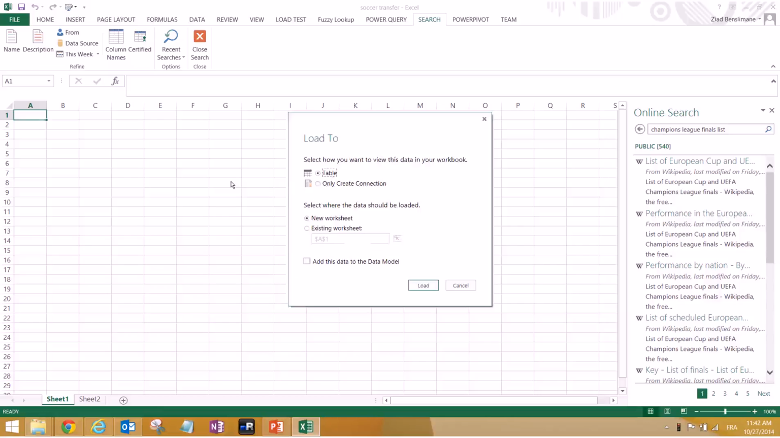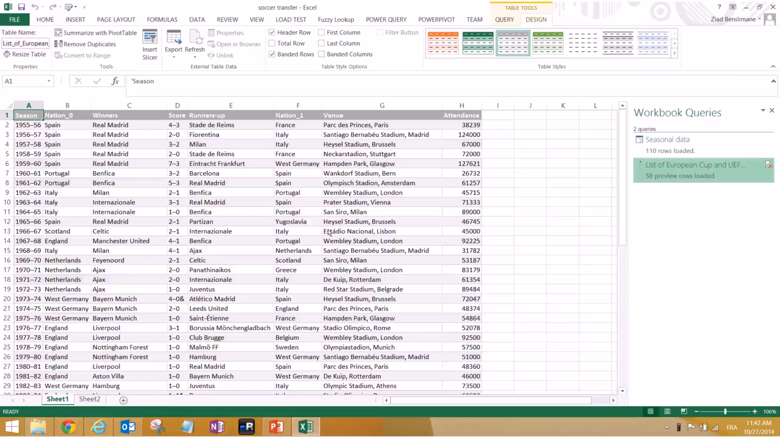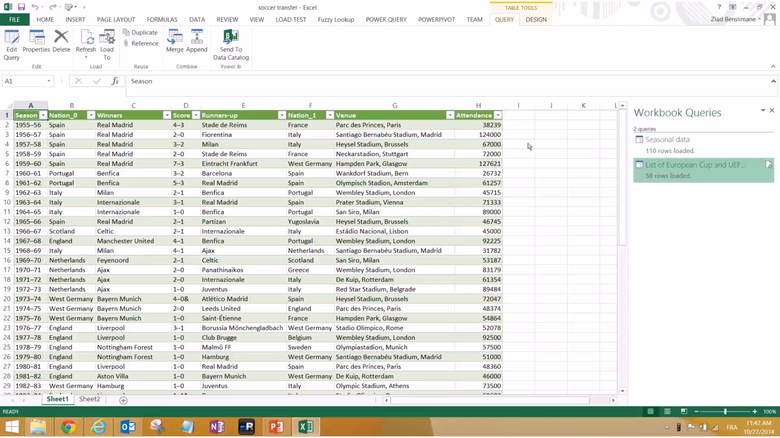We'll use Close and Load To. I'm not choosing a new worksheet because I already have one open, and I'll load it to a table. We can also create a lot of other things. We can add it to a data model to do some relationships, but we don't need to. We forgot to change the name of the table, but we can keep it as list of European Cup. It doesn't matter. So that looks okay for now.